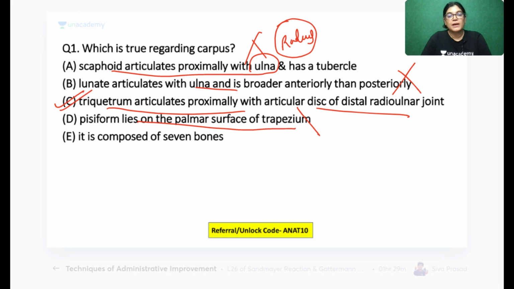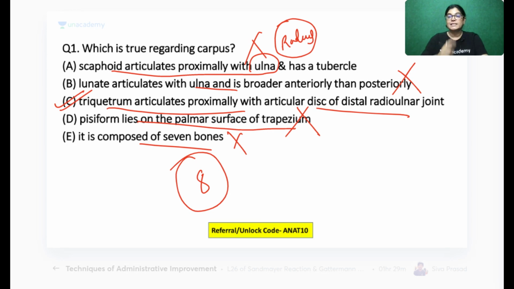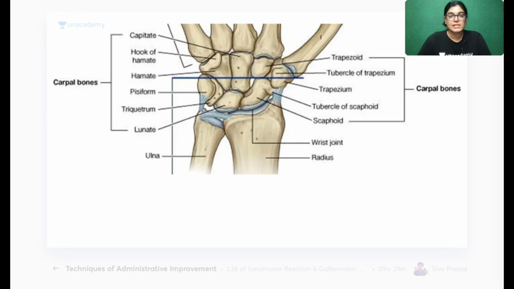Pisiform on the trapezium is absolutely wrong. It is sitting on the triquetral bone. It is composed of 7 is absolutely wrong. It is composed of 8 carpal bones. So we have got C as the correct answer.